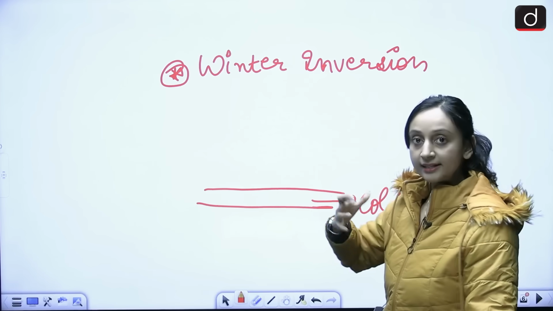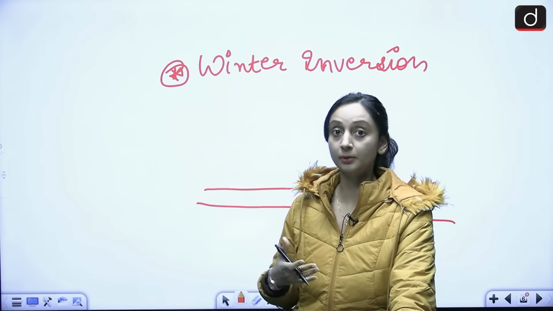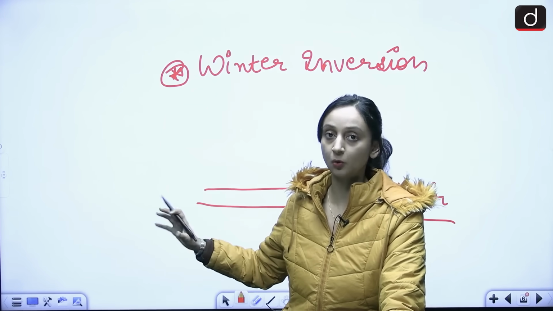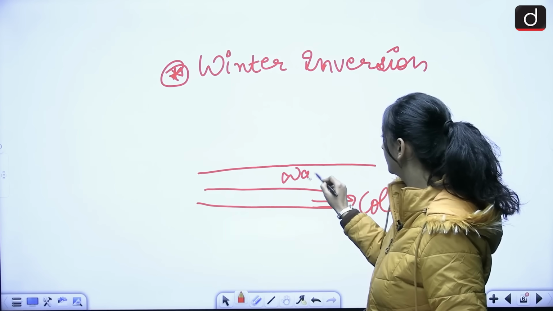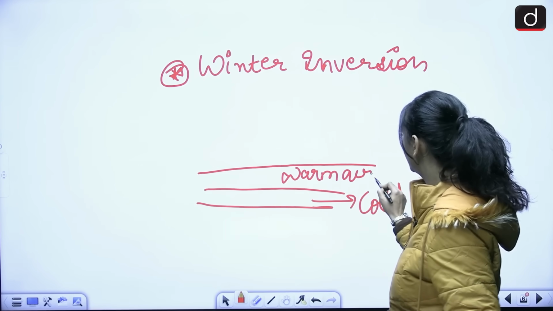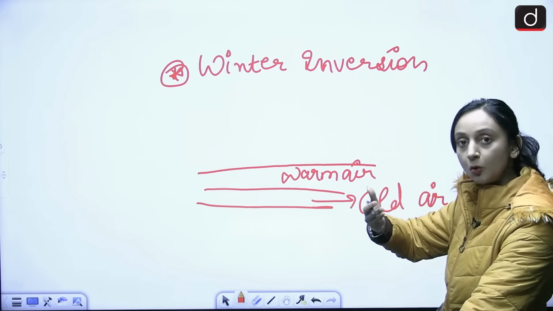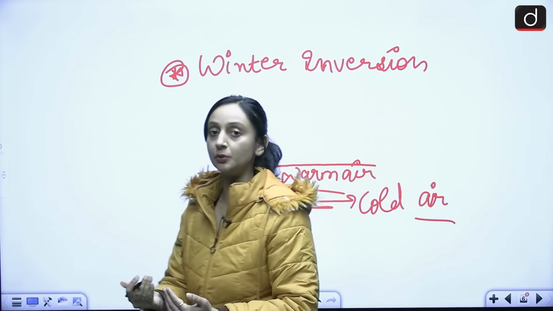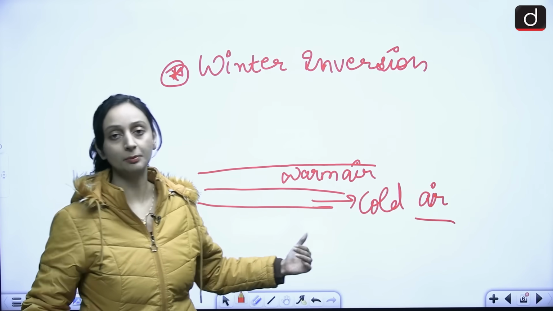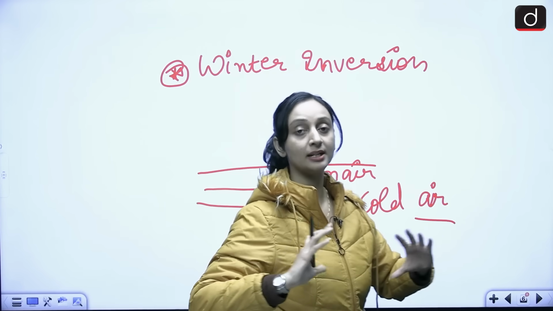This cold air is heavy. It does not lift up. The air closer to the ground is very cold. It's heavy. It does not lift up. And there's a warm air over here. Warm air lies above the cold air. Warm air kind of acts as a lid. It is trapping all the pollutants in here. This cold air is trapping all the pollutants over here, and warm air is like the blanket.